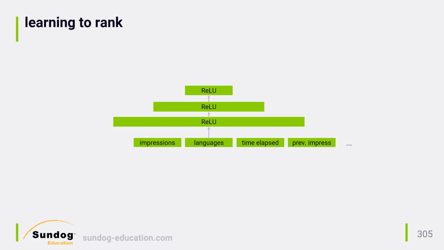They also look at the time elapsed since the user last watched a video on this topic, and they look at the number of previous impressions this user had, which is actually used as a training feature in several different ways.